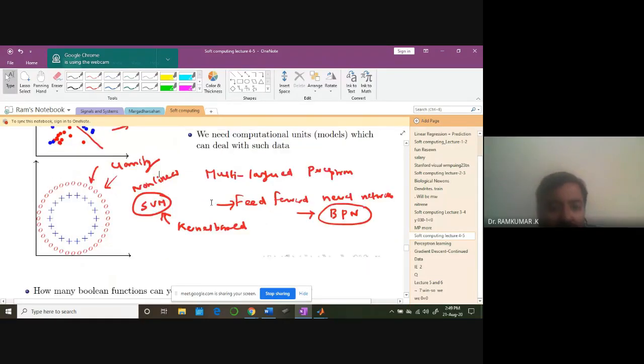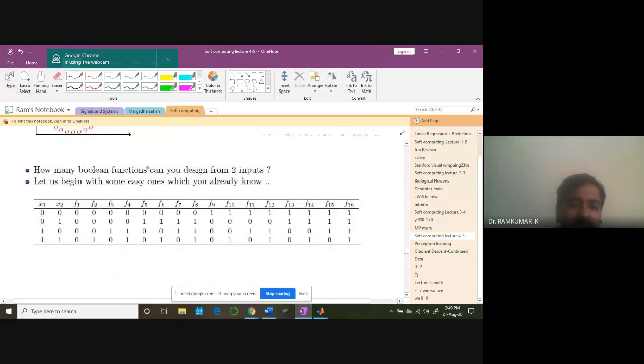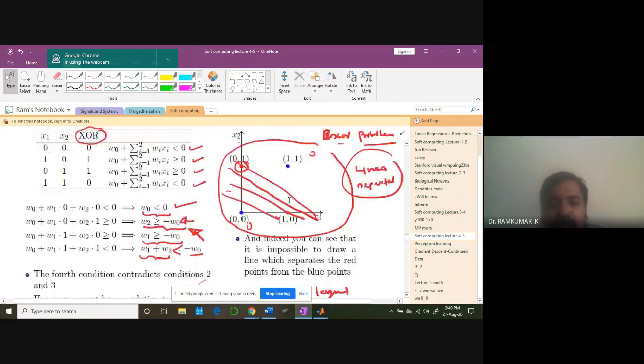Keep thinking. These are all the possible Boolean functions that can be designed for two inputs. The output can be 0, 0, 0, 0; or 0, 0, 1, 0; or 0, 1, 0, 0; and so on. All these possibilities are there. Particularly XOR related problems cannot be solved using this kind of linear separators. XOR problems, as we have seen. So can somebody explain this XOR problem again? What exactly does this entail? What is this problem? XOR gate problem.